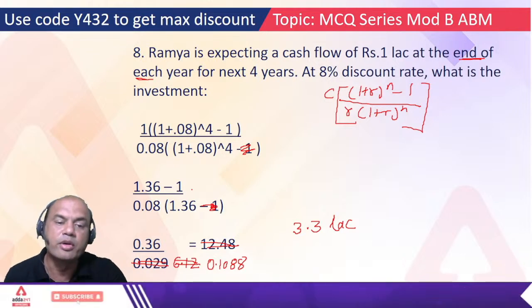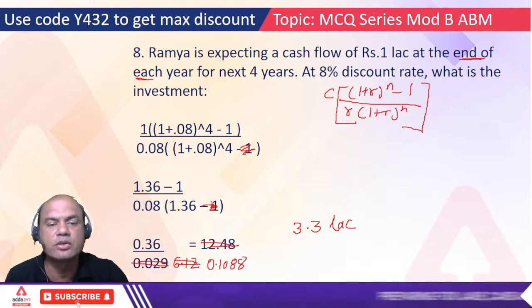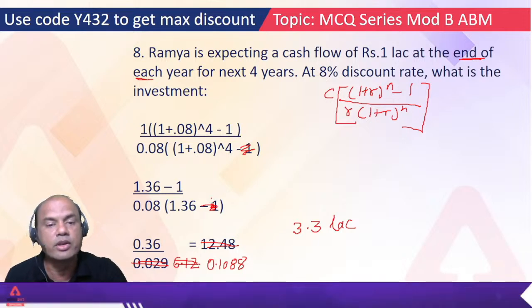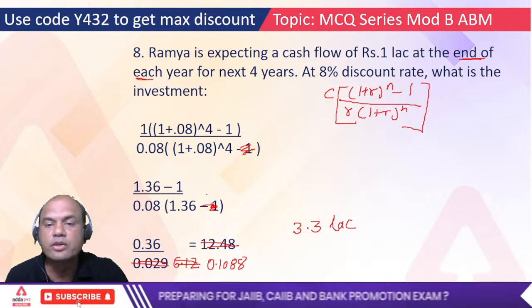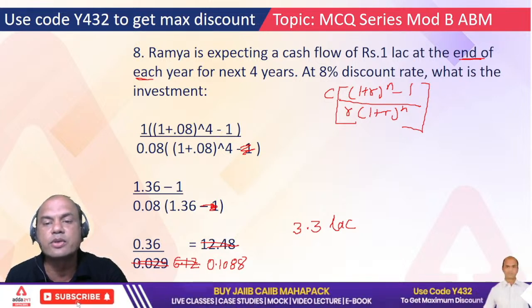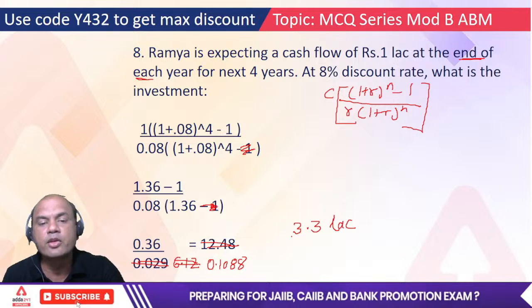Okay, so look at this problem properly. It's a simple problem. The calculations do happen, means errors do happen even in your exams. Remember, when you have huge pressure, you'll always feel the heat. Okay, so C into 1 plus R raised to n minus 1, the whole upon R into 1 plus R raised to n. Use this formula to find the present value. Okay, so you must get this answer.